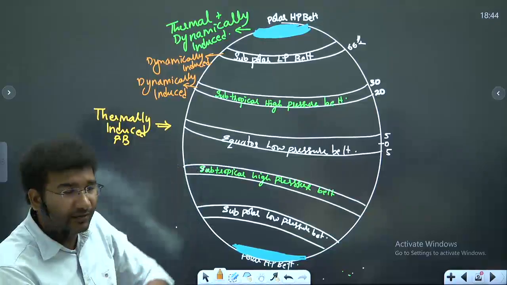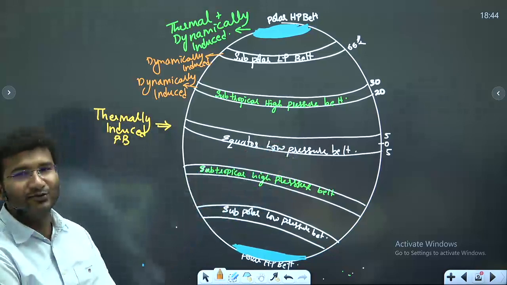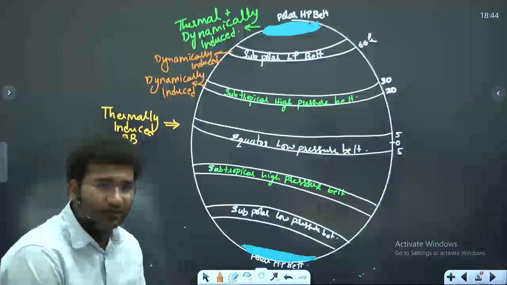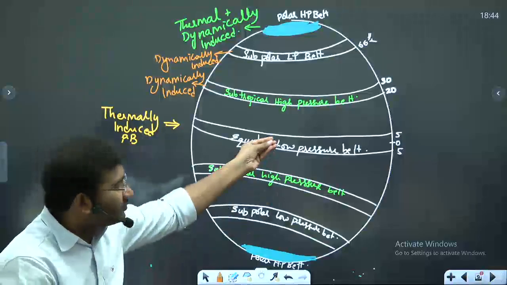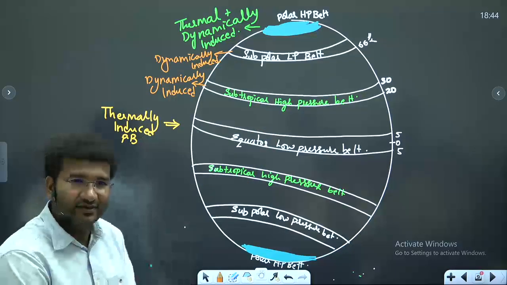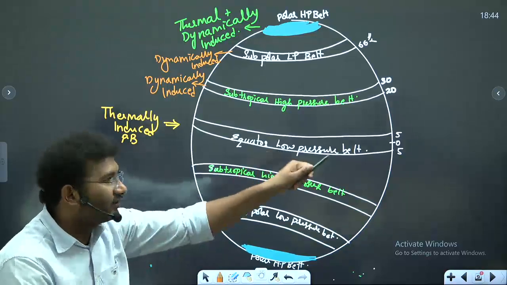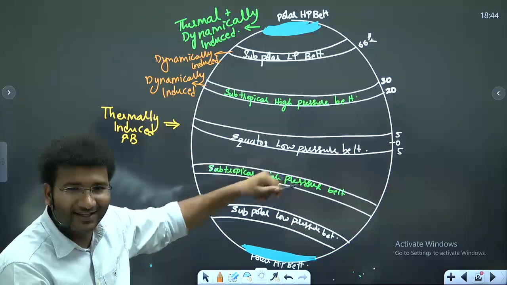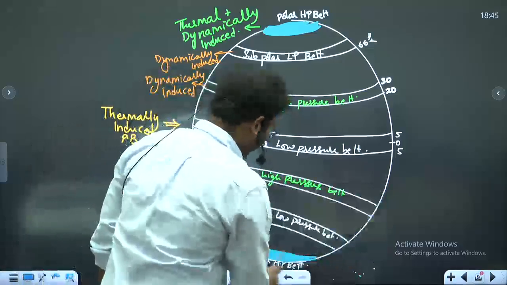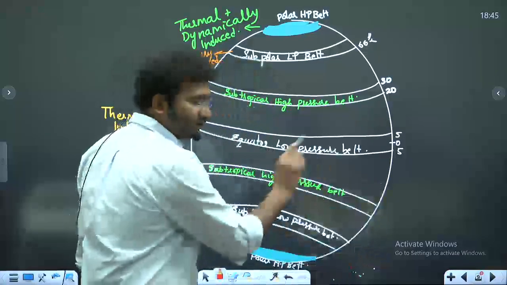Now, how do you imagine this in 3 dimensions? Suppose there is an equatorial low pressure belt. Yes, take it properly, zoom in and take it, no issue. Okay? So, here, you have to imagine that the air is rising on the earth. My diagram here, I cannot draw the air within the air. So, that's why what I'll do is, here, I'll start to rise the air. Okay? This is the equatorial low pressure belt.